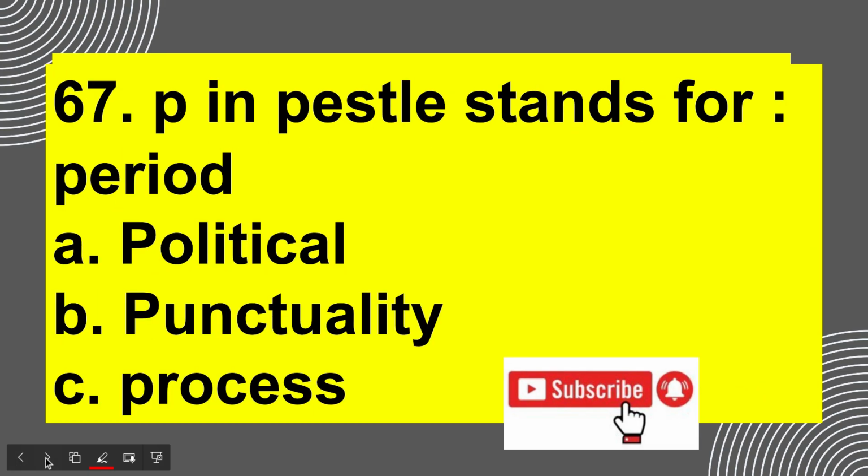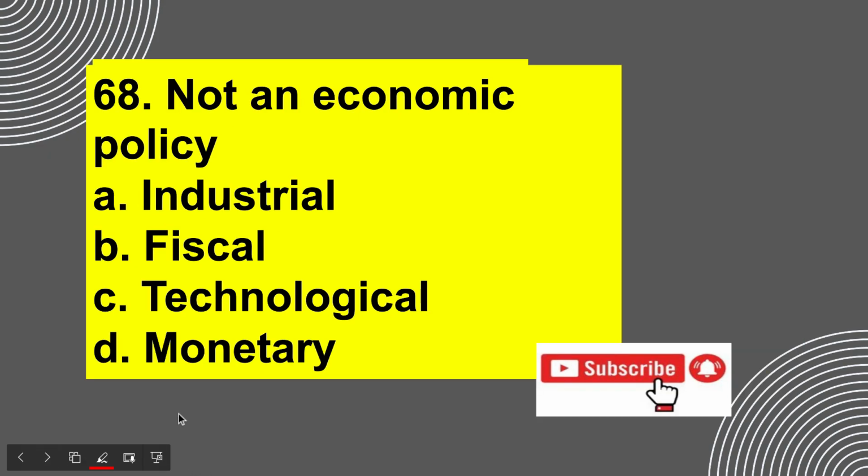Moving ahead, the next question says P in PESTLE, very easy, it stands for political, right? Not an economic policy. Now we know we have industrial, fiscal, and monetary policy, and what we have never heard about is technological policy. So that is the answer.